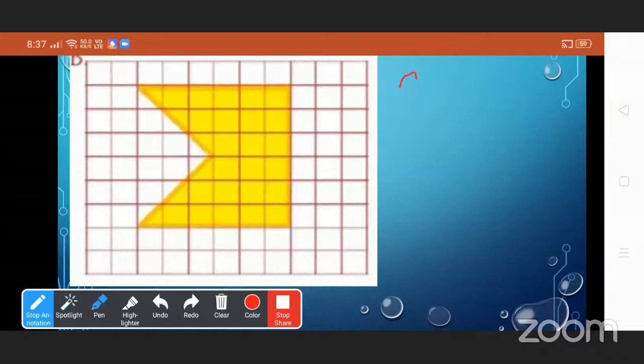The complete squares are 24. Now we will count the half squares. 1, 2, 3, 4, 5, 6. The half of 6 is 3. Now the area of the given figure is 27 square units.